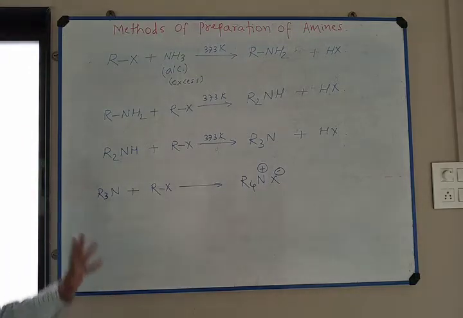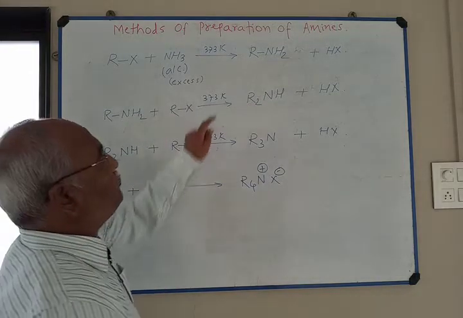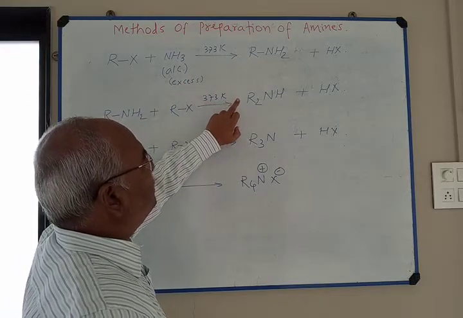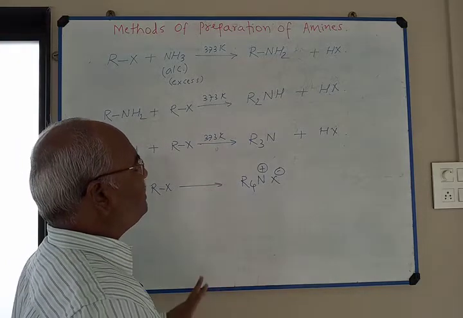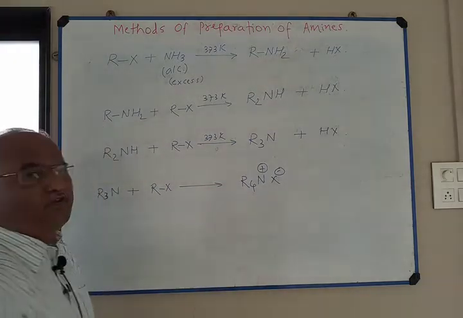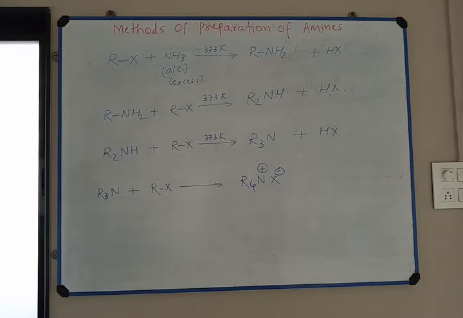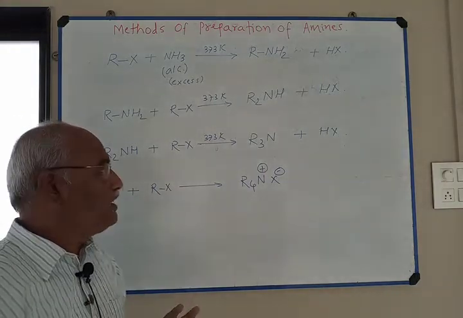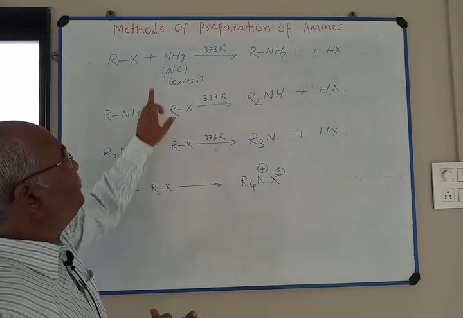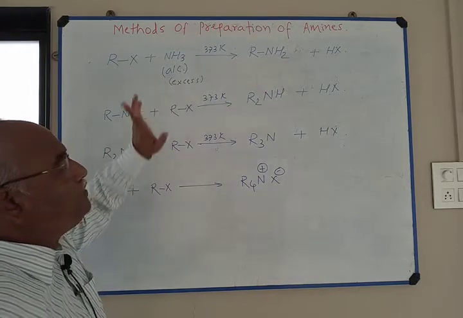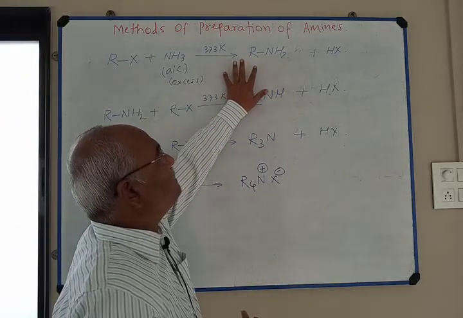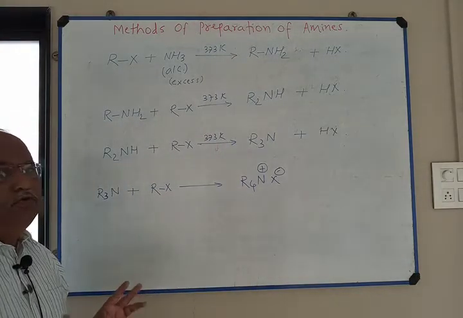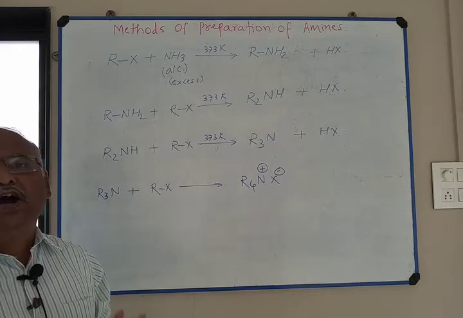This method is not useful for the preparation of primary amine because a mixture of primary, secondary and tertiary amine along with quaternary ammonium salt is obtained. This mixture is difficult to separate. Therefore, if we use excess of ammonia, then we get a higher yield of primary amine. So this is the first method known as ammonolysis of alkyl halide.